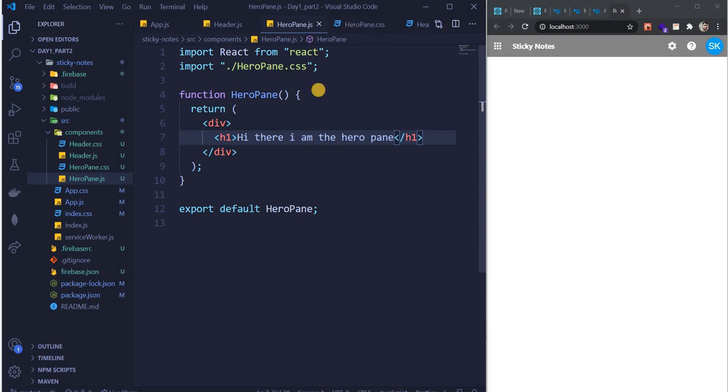Guys, we are done, right? HeroPane.js we created, HeroPane.css we created.